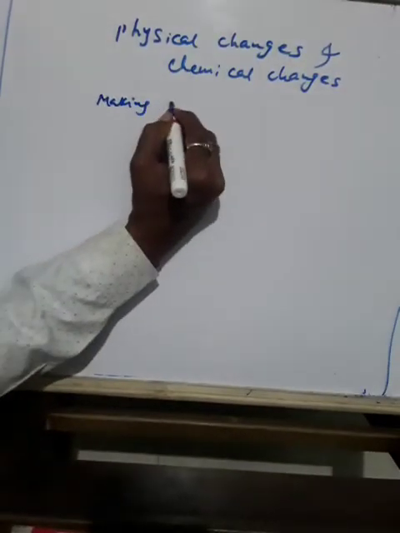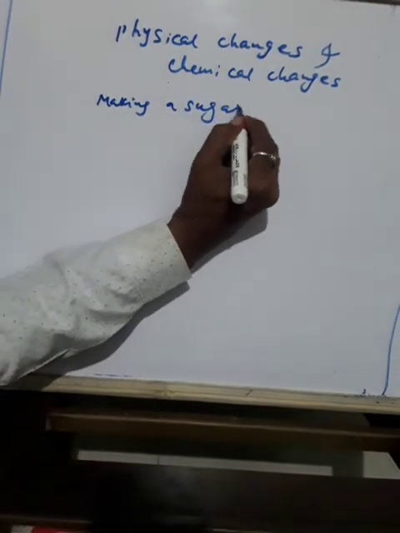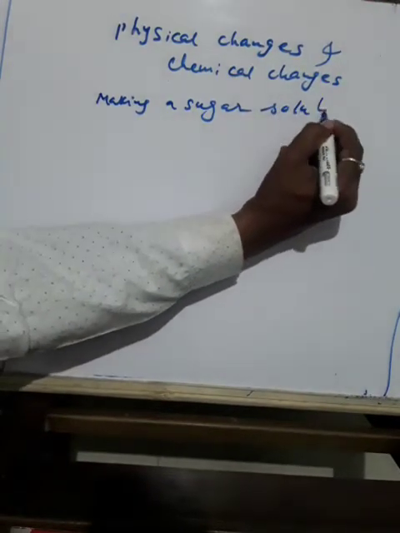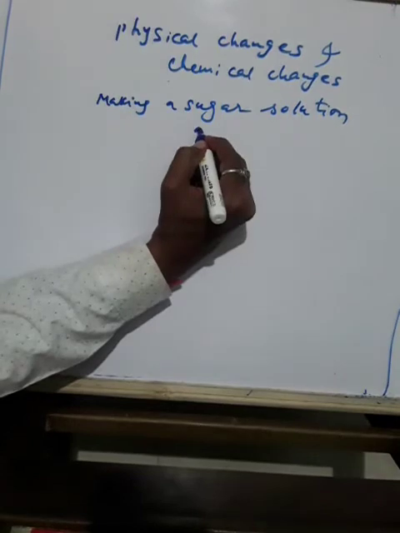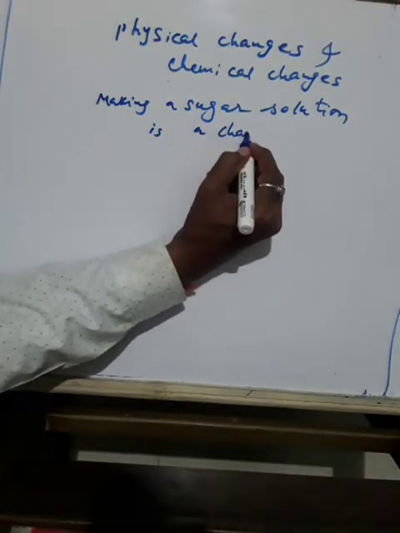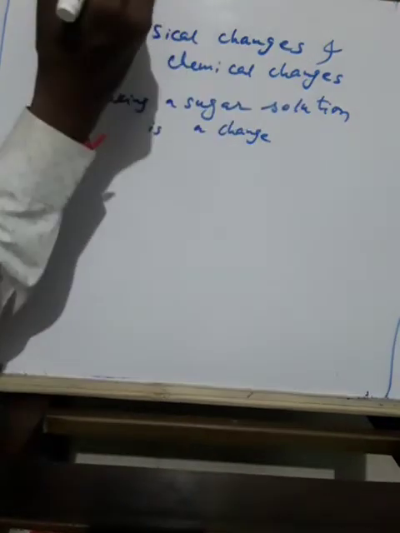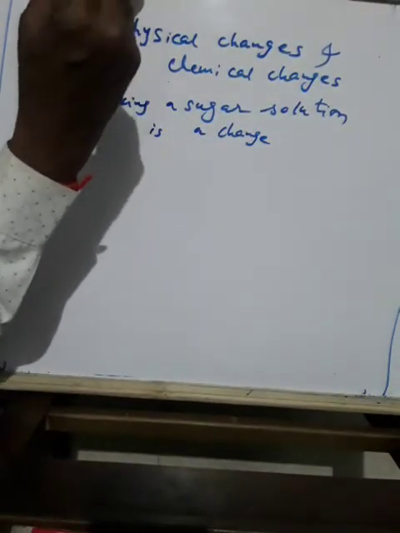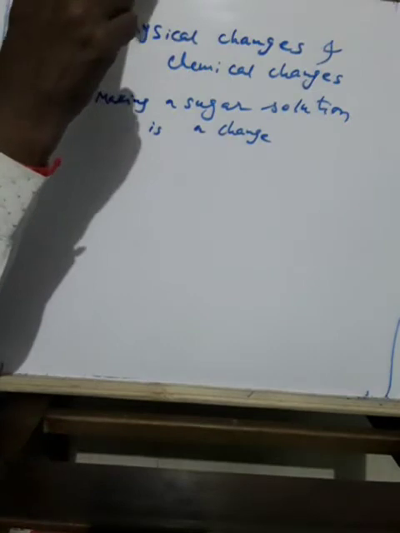What is a change? Making a sugar solution is a change. Similarly, setting curd from milk is a change.